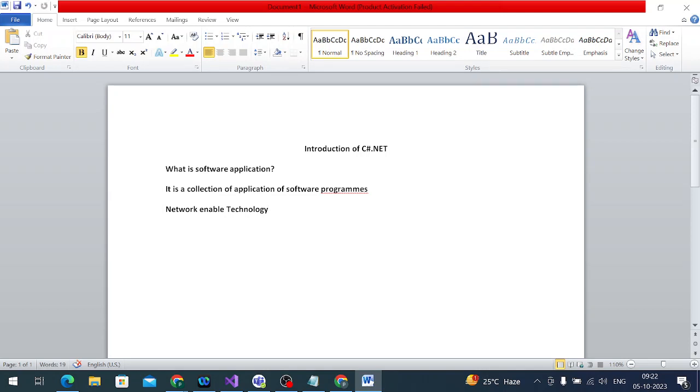Oh, okay. So here the problem is VB.net compared to C Sharp.net, right? C Sharp.net is a purely object oriented programming language. Yes, sir. Got it? It is a strict programming language. That means we have some rules and regulations, and we need to put some syntax in C Sharp.net. It is a tightly coupled language, so it has more security compared to VB.net. That's why in the market everyone is using C Sharp.net.